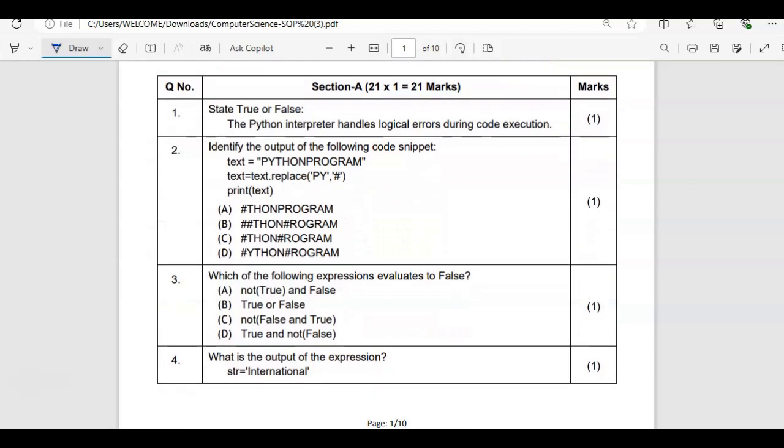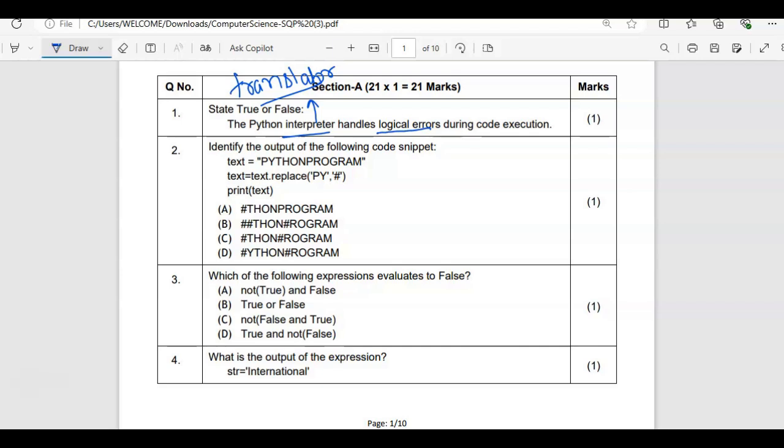So the first one is state true or false. You have to write true or false. The Python interpreter handles logical errors during code execution. Interpreter, what is interpreter? Interpreter is a translator, right, which will convert the high level language to low level language. So this is going to handle the logical errors.